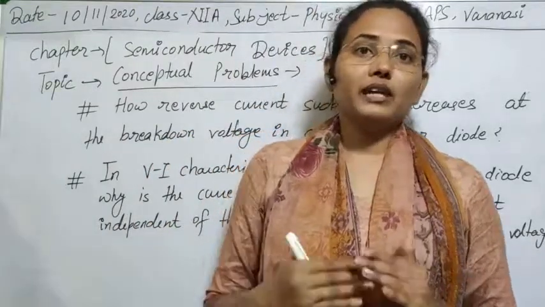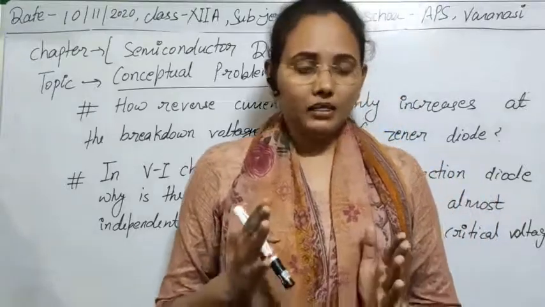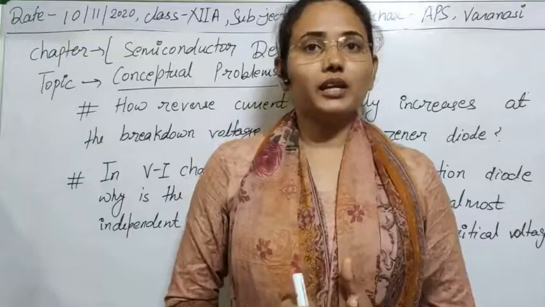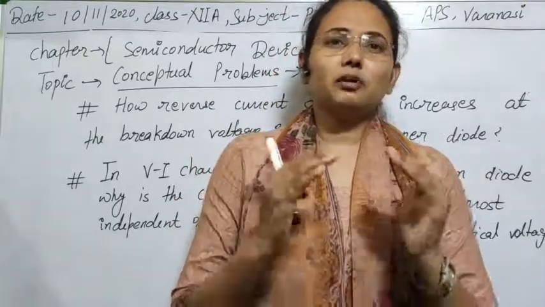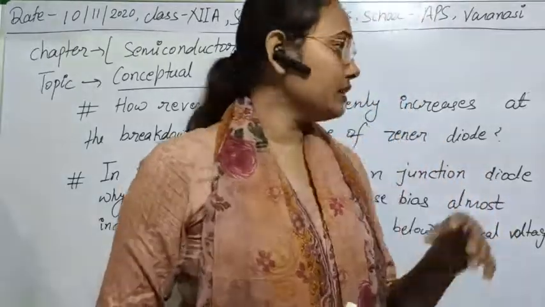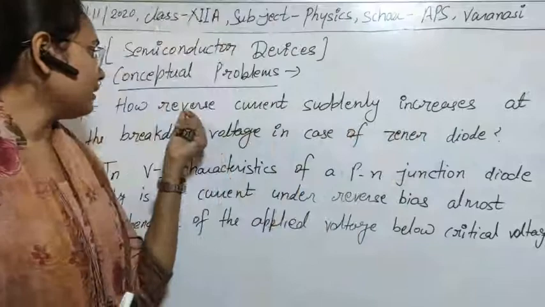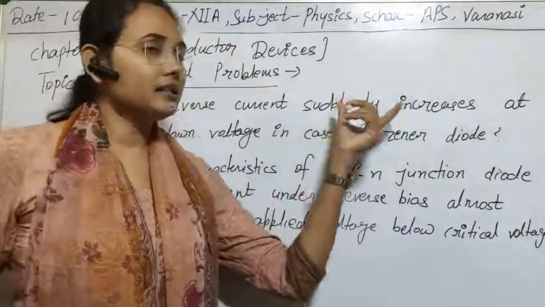If we increase the doping concentration of trivalent or pentavalent atoms, then the depletion region width is very narrow. In that case, in a narrow space there are a large number of atoms situated. So the question is simply, at the breakdown voltage why does current suddenly increase?